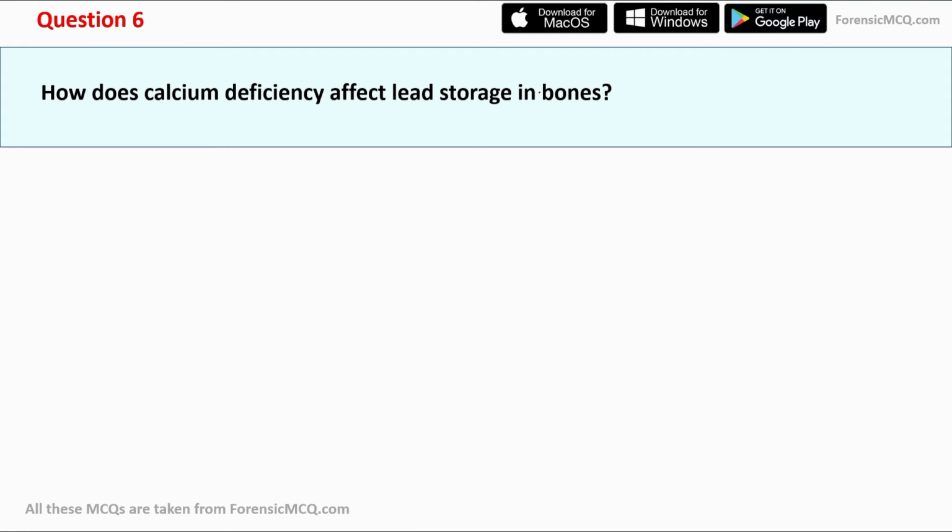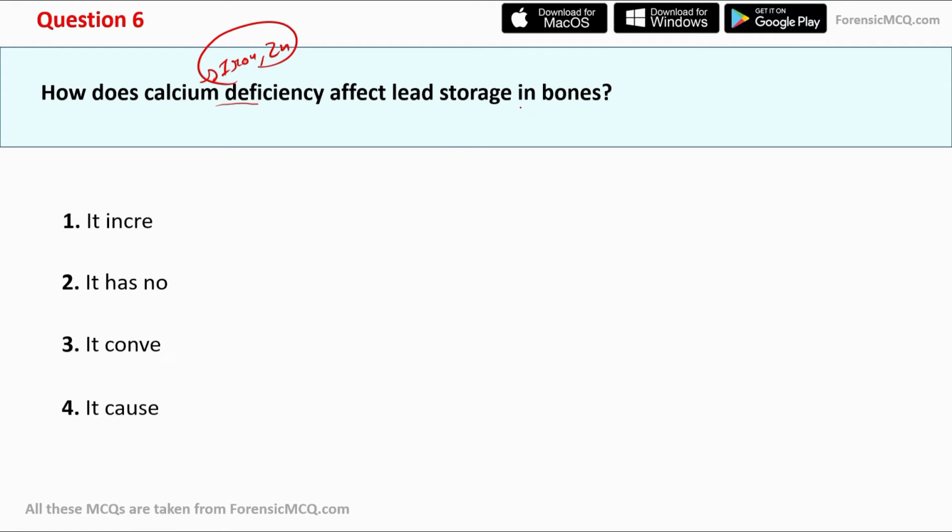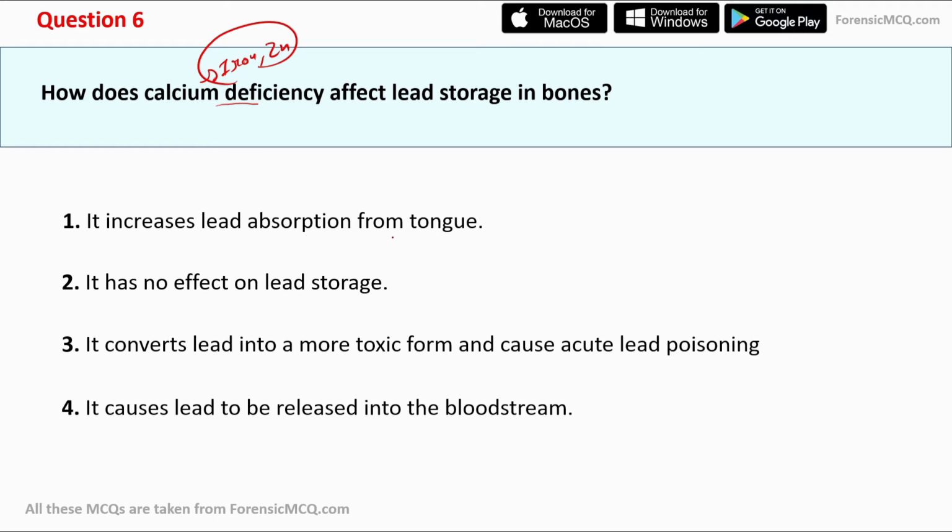And in previous slides, I already told you how calcium, iron, and zinc affect the absorption of lead. So when the calcium or iron or zinc is at a higher concentration, then the lead absorption will be low. But this question asks how calcium deficiency affects lead storage in bones. So let's check the options. First, it increases lead absorption from the tongue. Option second, it has no effect on lead storage. Option 3, it converts lead into a more toxic form and causes acute lead poisoning. And option 4, it causes lead to be released into the bloodstream.